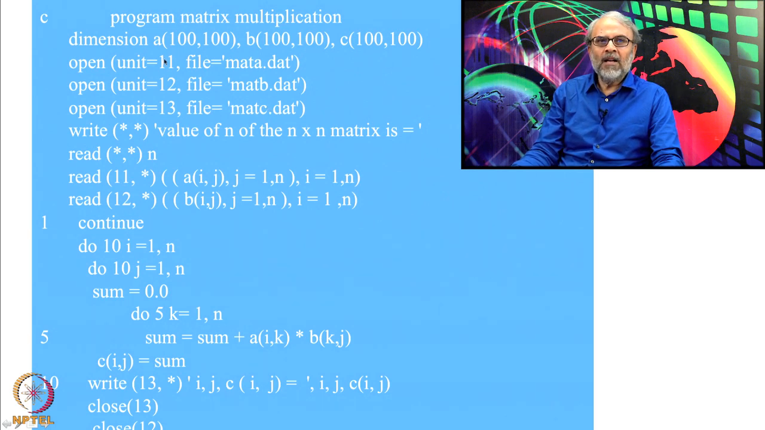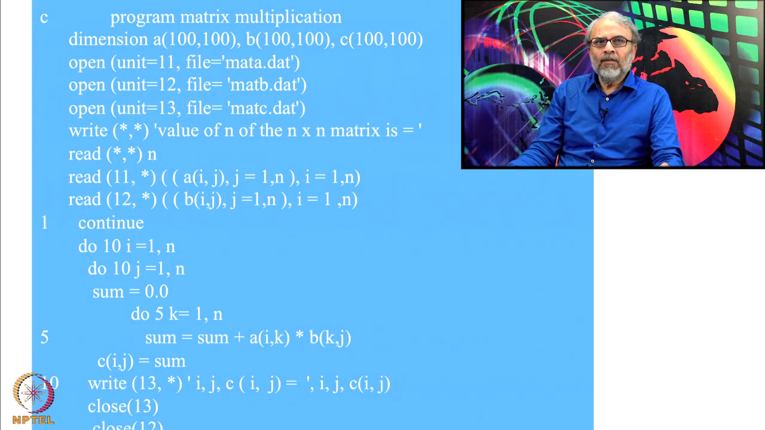Once you have assigned these numbers, the next thing is to write on the screen: write star comma star. So, now you see I am writing on the screen here. It will write on the screen this particular line. It says, single quote, value of n of the n by n matrix is equal to, single quote. It will write on the screen the value of n. So, you will know when you execute the program that it will write this line on the screen, and you will know that you have to give the value of n to your program as an input. Once you see this line on the screen, read star comma star n. So, you are giving n, which is the size of the matrix.